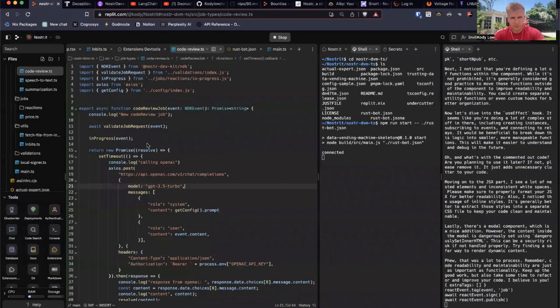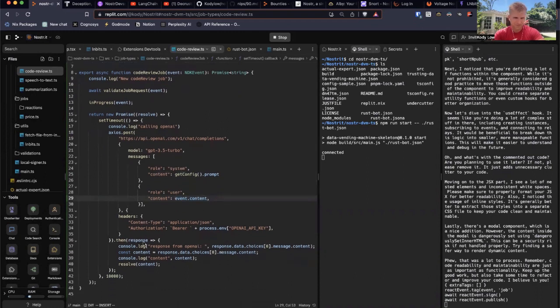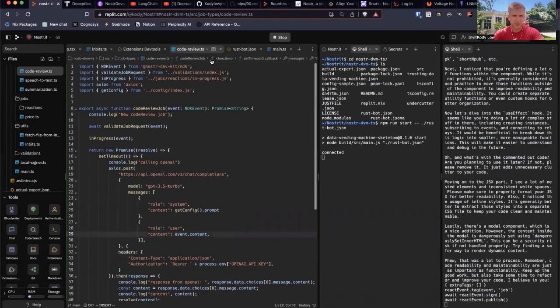And so it uses the system prompt, which is setting it up so that it does a code review as the response that you get. So it's getting it off the config with the prompt there. It's saying, okay, the user's code that they submitted, that's what I'm going to use for the content. That's the thing I'm going to be reviewing. And then it just makes the call, and then it returns that to be published as an event.